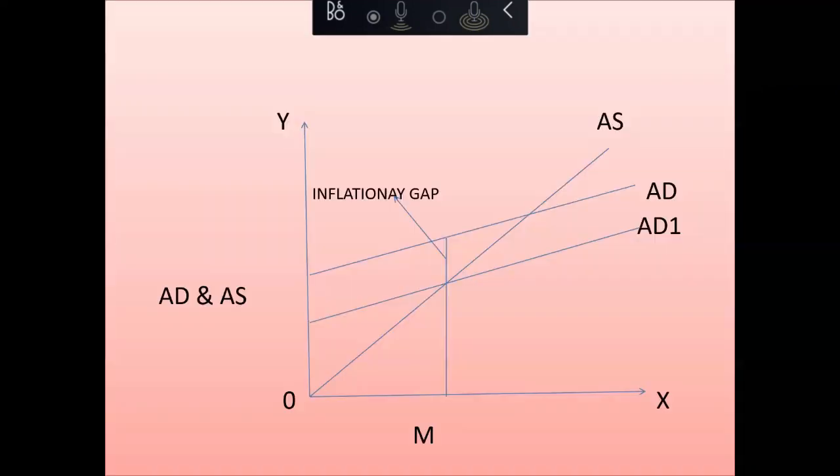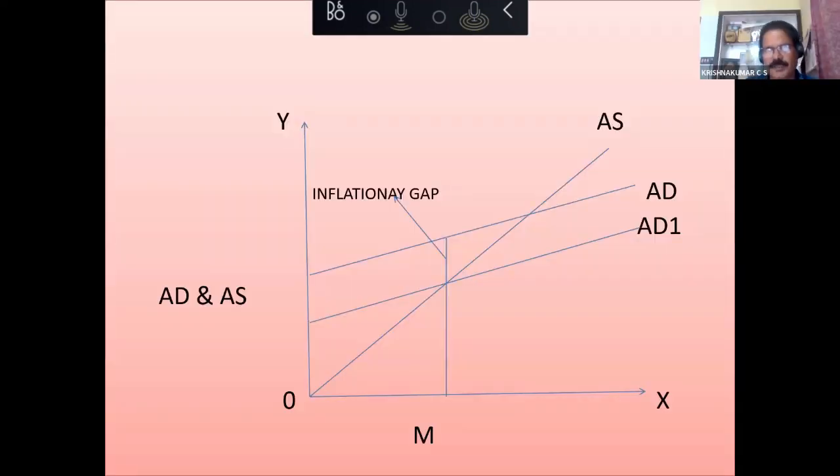Yes. Okay. Now see this diagram. Here you find AD and AS. Economy is at full employment level at OM. That means beyond OM, the economy cannot produce. But at OM, we know that AD is greater than AS. You see, this is AD curve. I think my arrow you can see. Can you see the arrow moving?